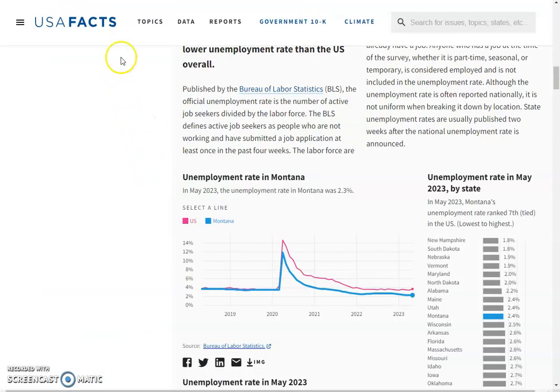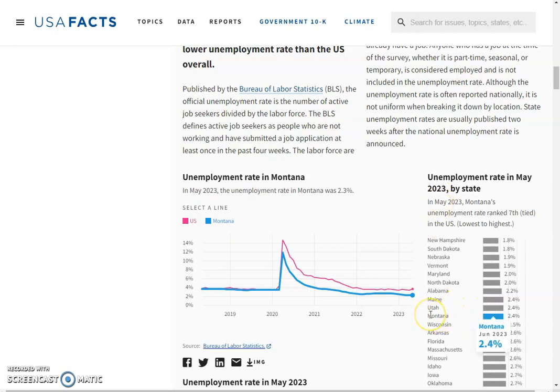So one of the facts that I found that I liked about the economy is that our unemployment rate in Montana is at 2.4%, which is actually tied for 7th in the United States for 2023. So that's pretty good.